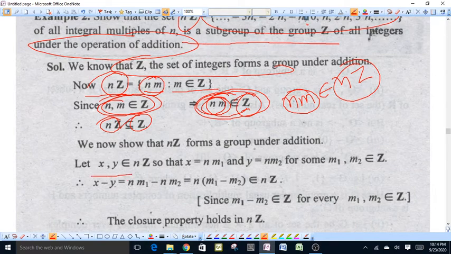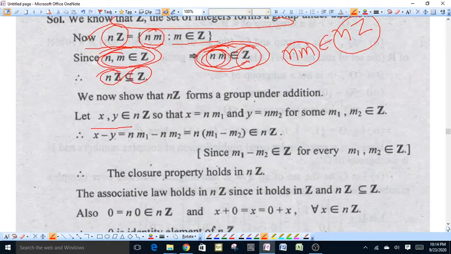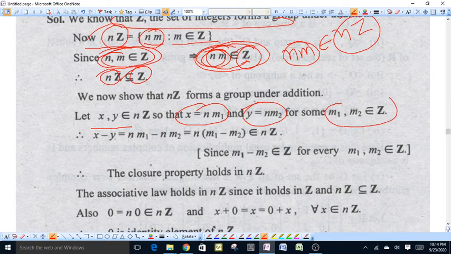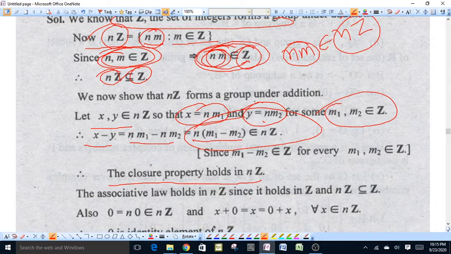Because nZ forms a group under addition, let us take two elements of nZ. Suppose first element x is equal to n m1 and y is equal to n m2, be two elements of nZ where m1 and m2 are integers. Then their difference x minus y will be equal to n m1 minus n m2, which is equal to n into m1 minus m2. Because m1 and m2 are integers, their difference will be an integer, and the product of n into m1 minus m2 will be an integer. This means n into m1 minus m2 belongs to nZ. That is, closure property holds in the set nZ.